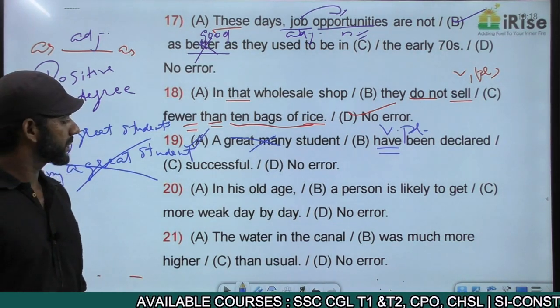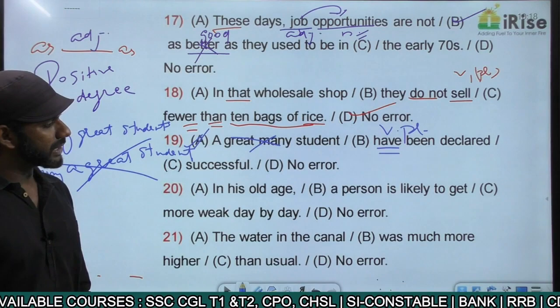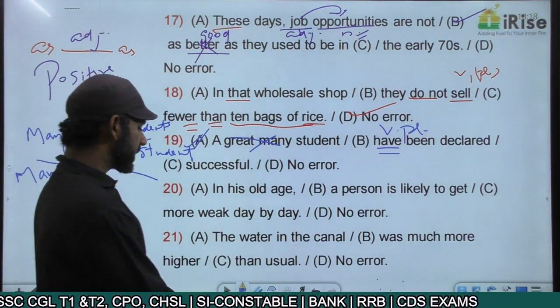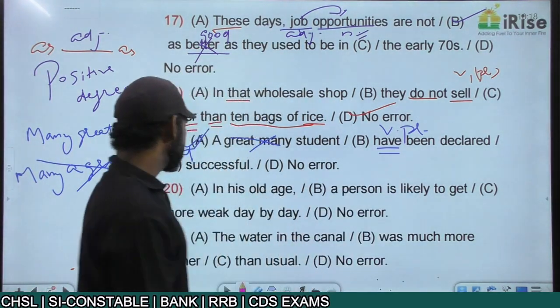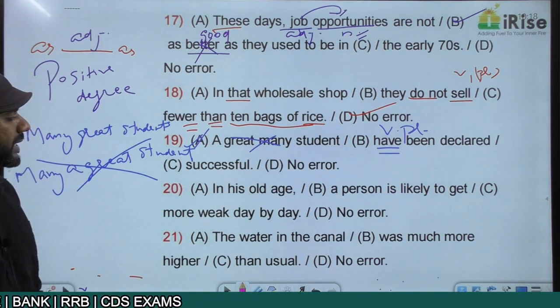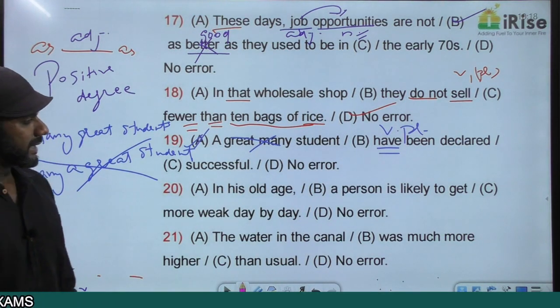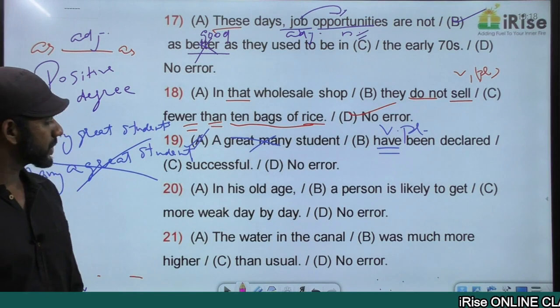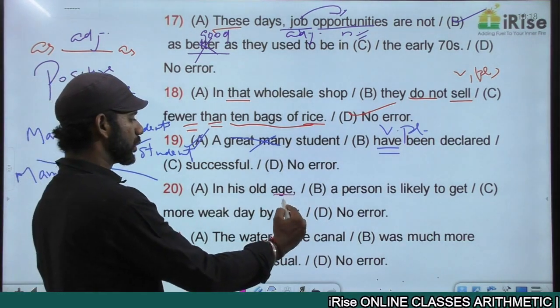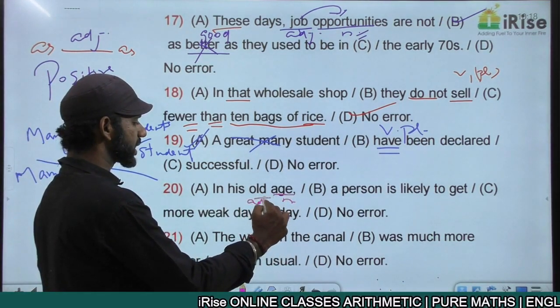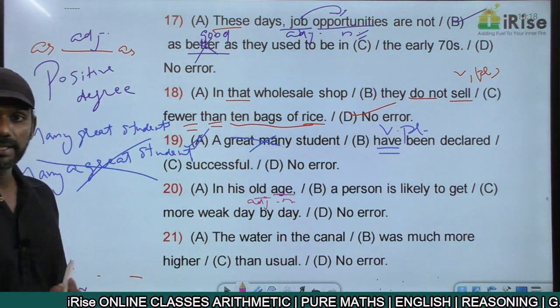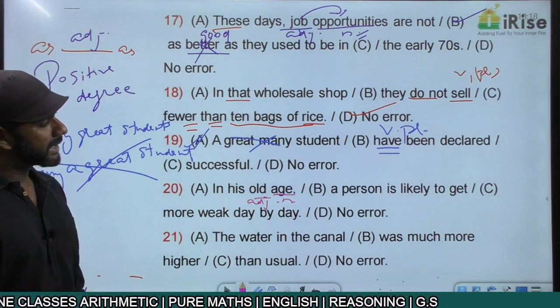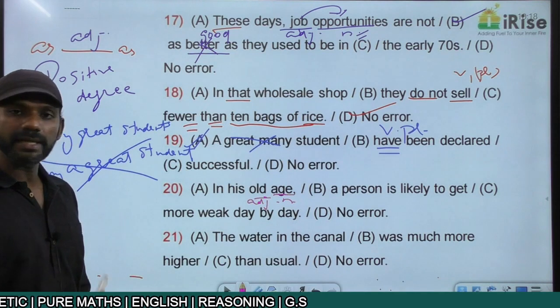Come to the next one. In his old age, a person is likely to get more weak day by day. In his old age, age is a noun, old becomes an adjective. Age is a noun because his is a possessive pronoun. A person is likely to get more weak day by day.